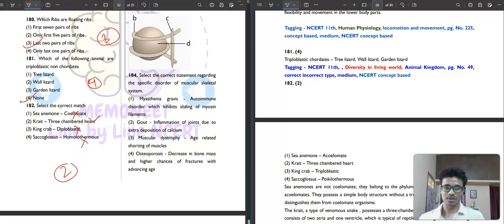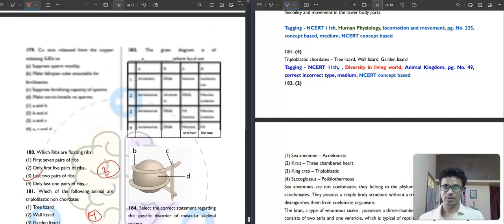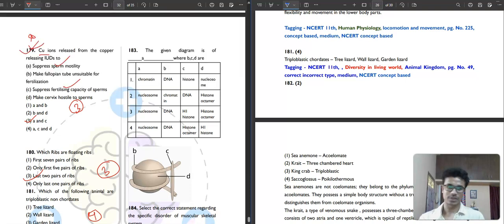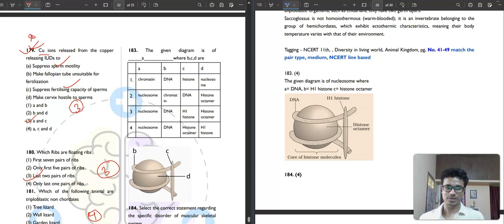Then question number 183. Let it load. 183, what does it say? Given the diagram of A, we have to find A, B, C, D basically. Easy. A, where is A? I can't see A. Okay, A might be there. The chromatin, nucleosome, nucleosome, and nucleosome. So A, I can't find it.